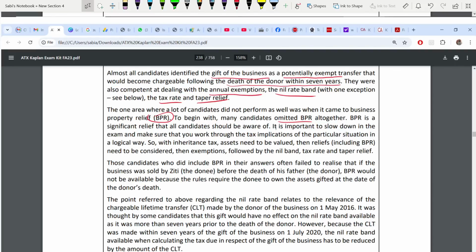Now, when we are calculating inheritance tax, this has to be there. Valuation of the asset at the gift. Are you taking the reliefs? If it's a relief, no IHT. Then any exemptions, marriage exemption, small gift exemption. Here you just have annual exemption, followed by nil rate band, tax rate, taper relief.